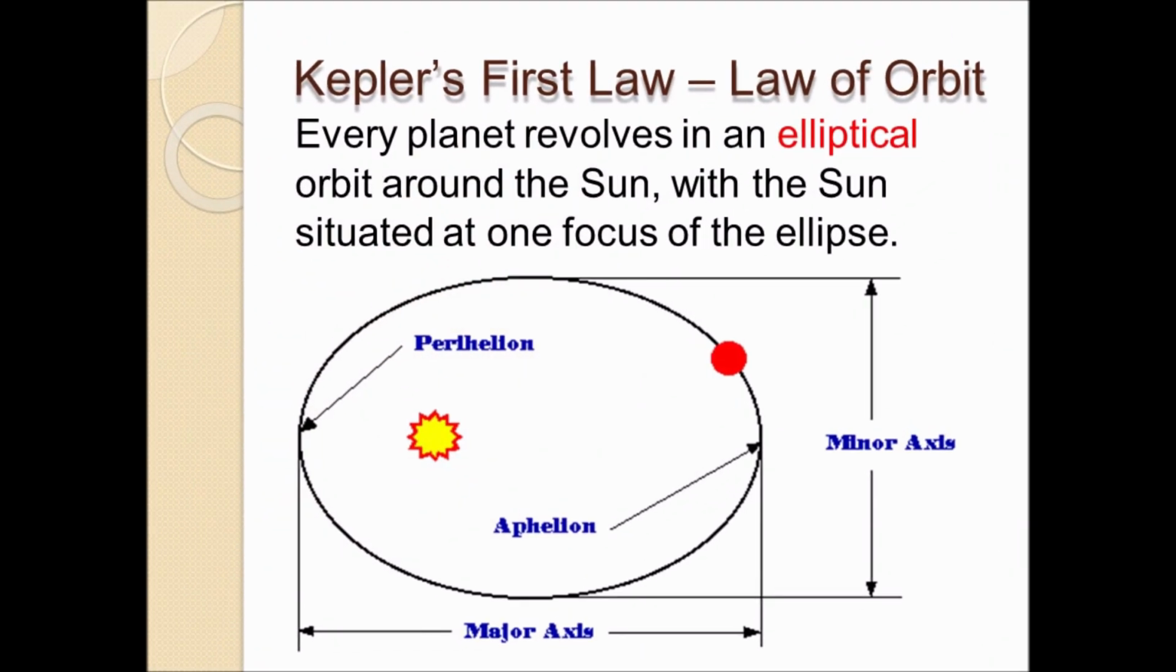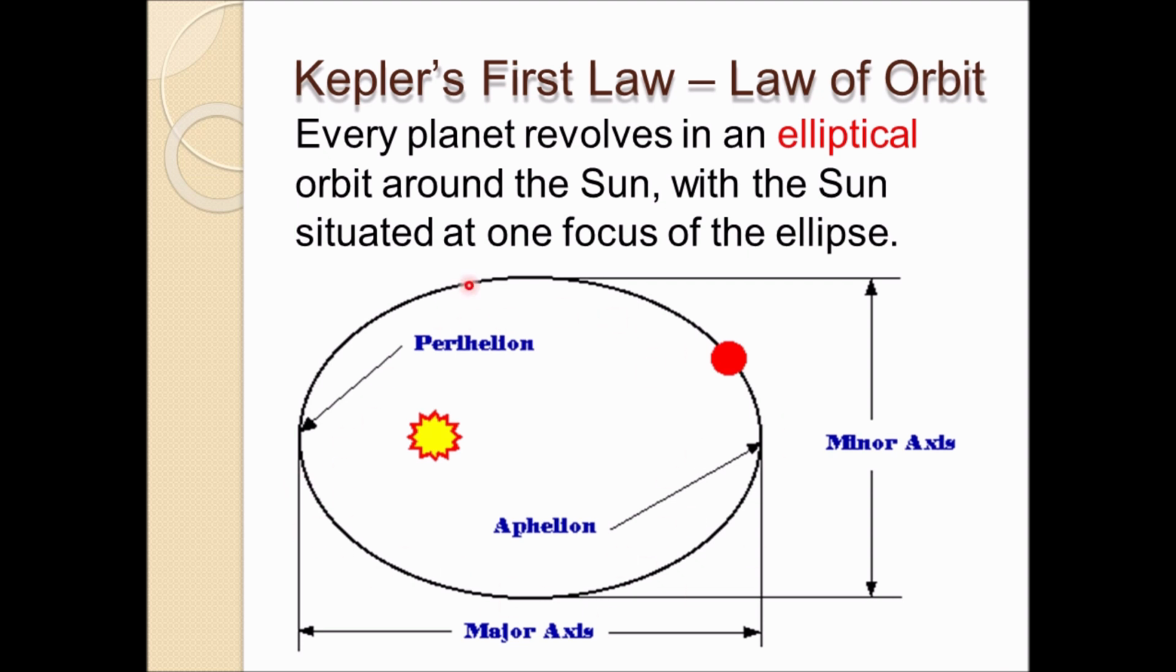So Kepler made these laws. There are 3 laws actually. These laws are very interesting. Let us go to the first law, the law of orbit. Every planet revolves in an elliptical orbit around the Sun, with the Sun situated at one of the foci of the ellipse. So this is an ellipse. An ellipse is what you get if you cut a cone in an inclined way, slightly tilted, you get the shape of an ellipse.